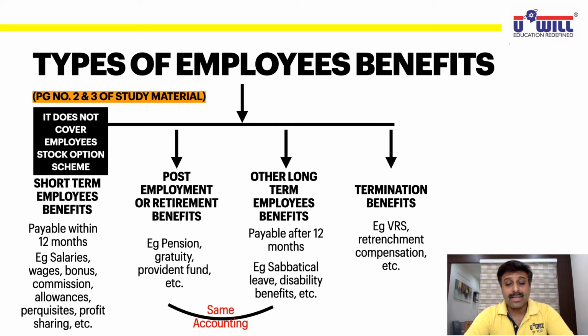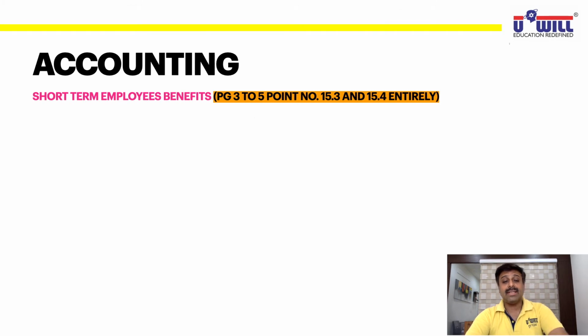All of you must have written this, otherwise you can pause the video and write it down. Now going further, we understand the accounting part. Today we will take up the accounting of only the first topic, short-term employee benefits, and then we will take up its questions also. After we understand the accounting part of short-term employee benefits, we will look at the questions of short-term employee benefits also. This will cover page number 3 to 5.